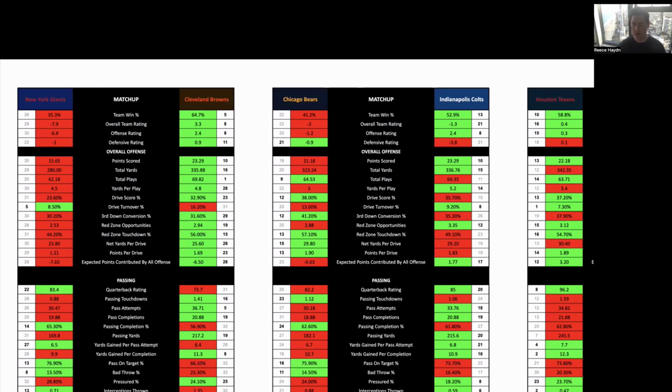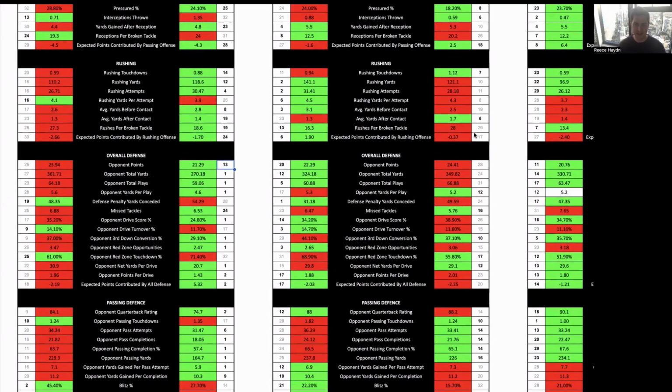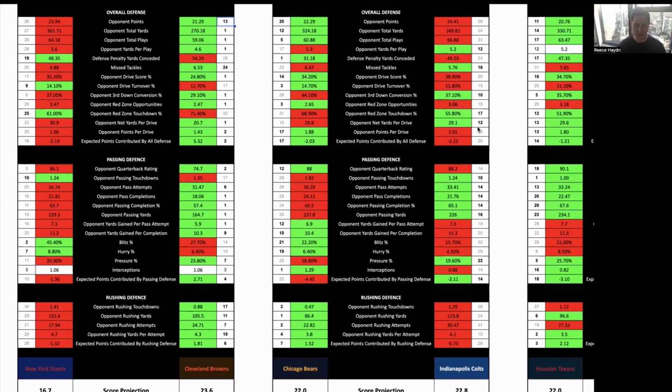This is a very interesting game. Indianapolis are 0-2 so far to start the season, in desperate need of a win. Slight favorites at home, but it's definitely not an easy matchup. Chicago won their opening game at home against Tennessee, then lost by 6 points last week against Houston. Back-to-back road games for them, in a similar situation to the New York Giants. The key to this game for both sides is having success on the ground. I think both sides are going to be able to run the ball pretty well. Both defenses are below average run defenses this season.